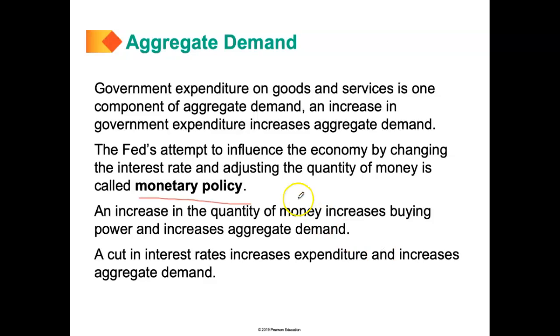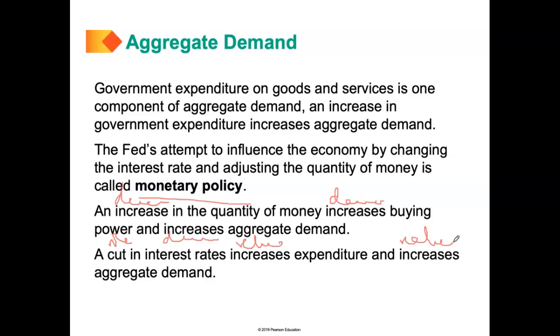Okay, also a decrease in the quantity of money would decrease buying power. People feel like they'll have less money, and that would decrease aggregate demand. Okay, and a rise in interest rates will reduce expenditure and reduce aggregate demand. If interest rates are really high, people will borrow less and people will want to spend less, and that will essentially